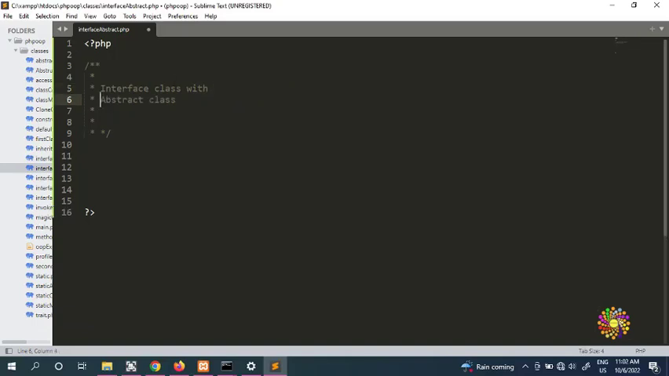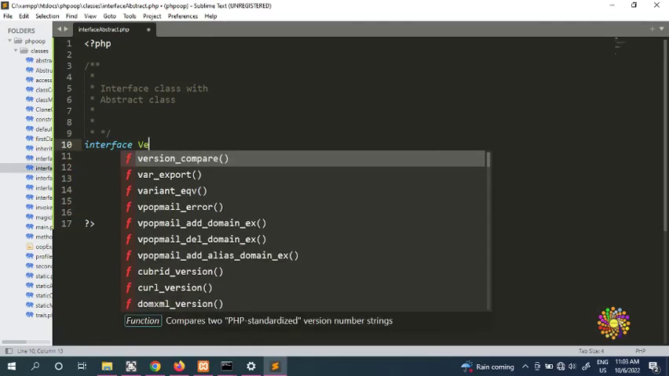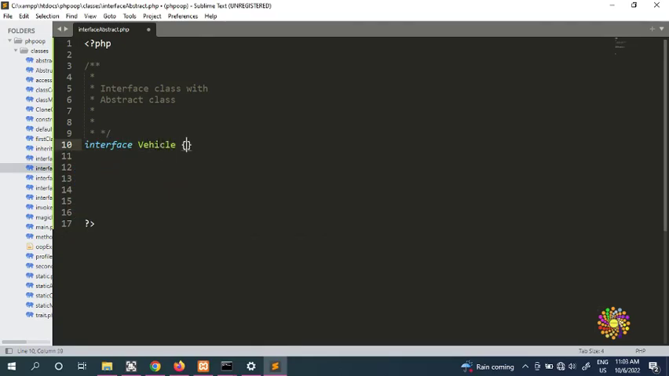So now we have a situation where we're going to create a parent with the interface. The first class you need to create is the interface. You cannot create an abstract class before the interface. You need to put an interface first. Say, for example, we're going to create an interface of vehicle. This interface vehicle is the first one. Then we're going to create another one, abstract.